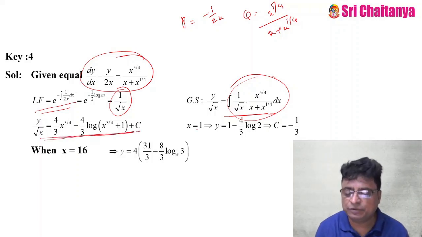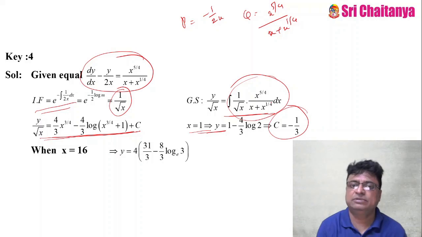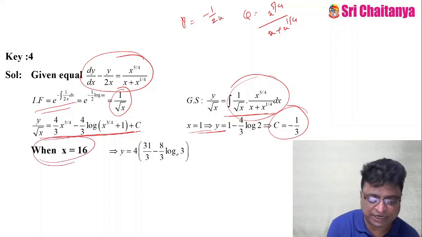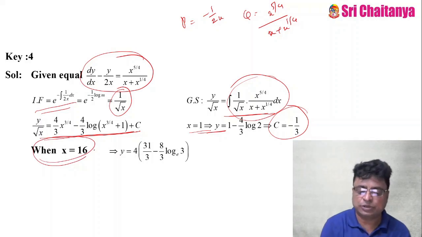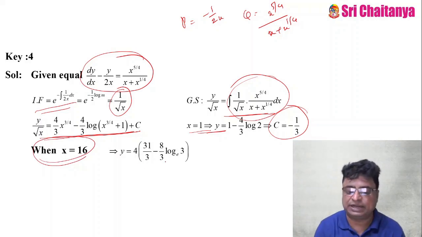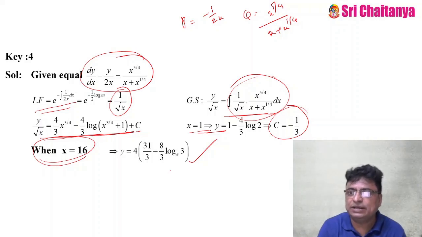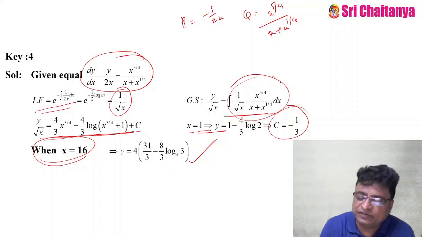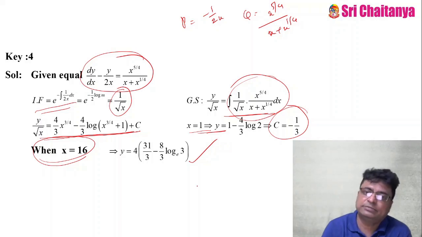But what is given to you? When x is equal to 1, y is equal to 1. So substitute this. You will get the C value. But they are asking you to find the value of the function at x is equal to 16. So now put x is equal to 16 there, you will get y, that is this one. So my friend, here the important point is solving this integration. How to solve this integration is also very, very important. This is not that easy.